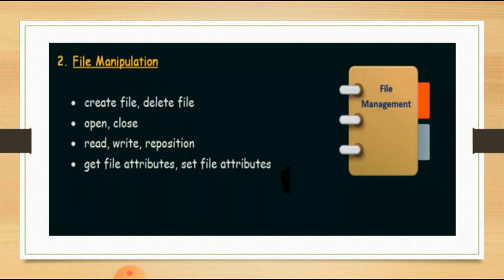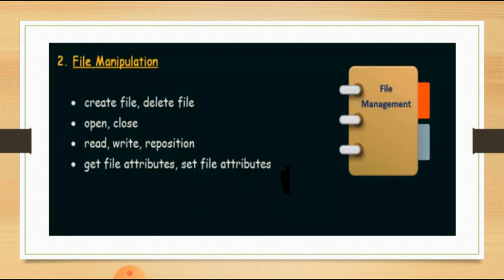In the previous video I took an example of copying the contents of a source file to a destination file. For the source file we called it the input file, and for the destination file we named it the output file. There we were searching for an input file that should already exist in our system, and we needed to read the content of that input file and copy it into our destination file, that is our output file.